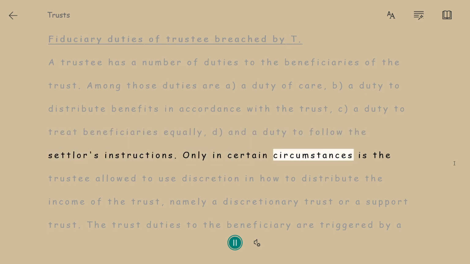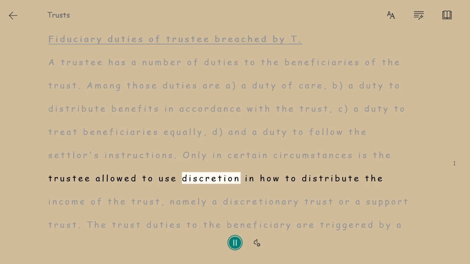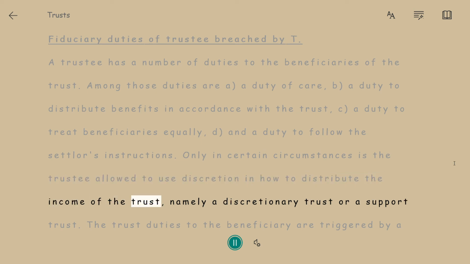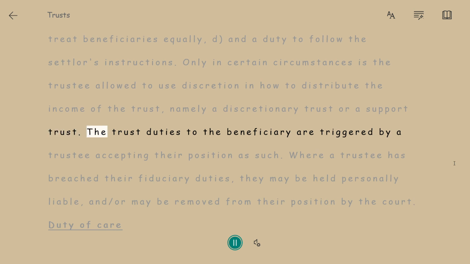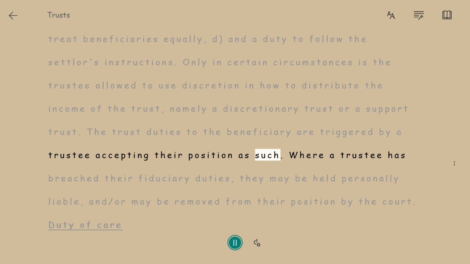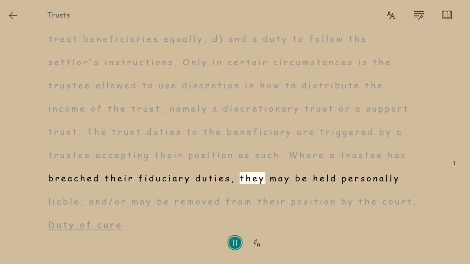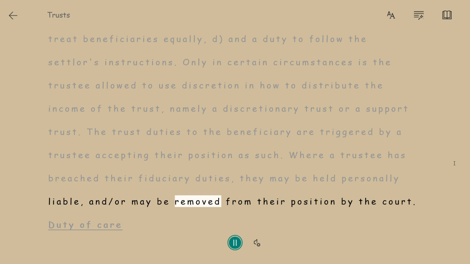Only in certain circumstances is the trustee allowed to use discretion in how to distribute the income of the trust, namely a discretionary trust or a support trust. The trust duties to the beneficiary are triggered by a trustee accepting their position as such. Where a trustee has breached their fiduciary duties, they may be held personally liable, and or may be removed from their position by the court.